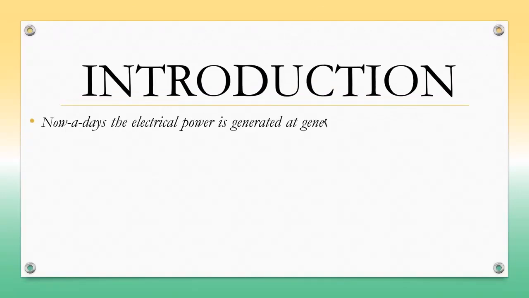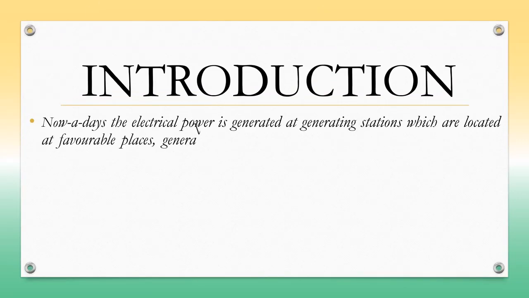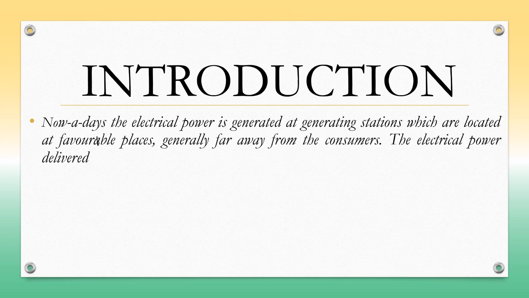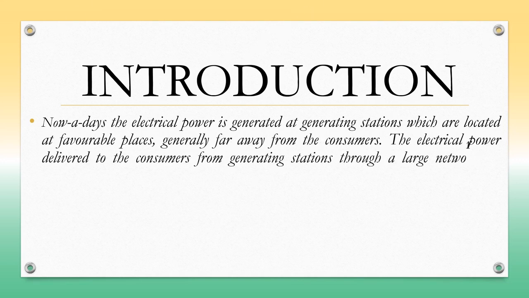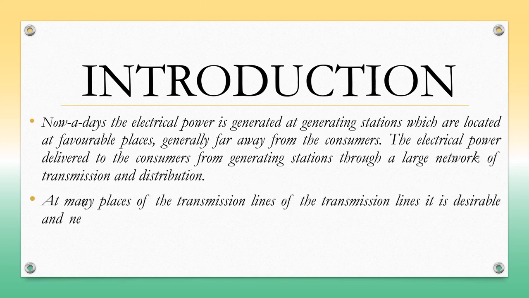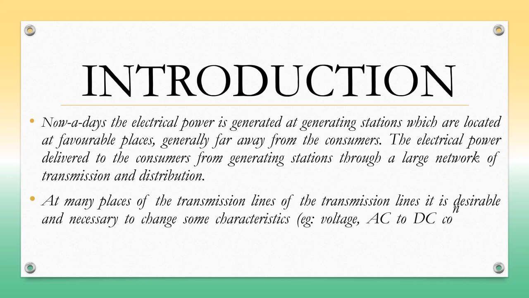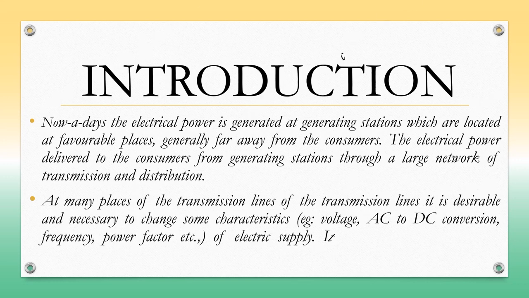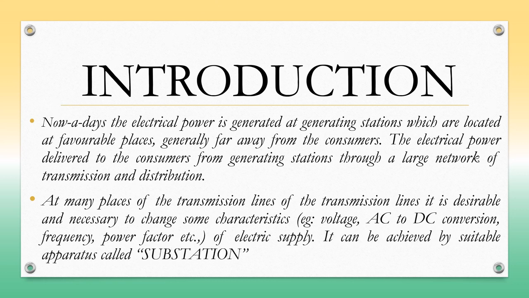Now, the introduction of the substation. Nowadays, electrical power is generated at generating stations which are located at favorable places, generally far away from the consumers. The electrical power is delivered to the consumers from generating stations through a large network of transmission and distribution. At many places on the transmission lines, it is desirable and necessary to change some characteristics of electric supply, for example voltage, AC to DC conversion, frequency, power factor, etc. It can be achieved by suitable apparatus called a substation.